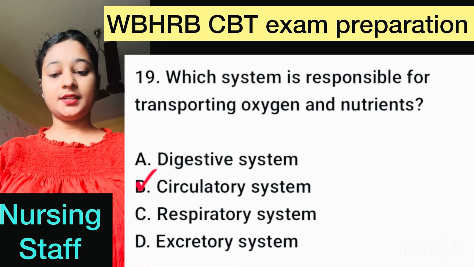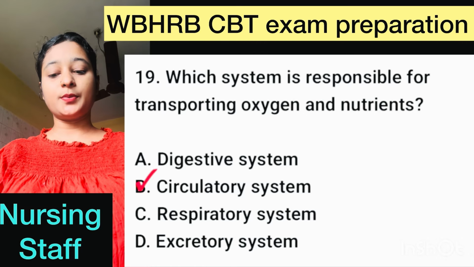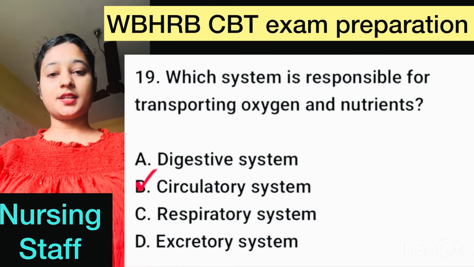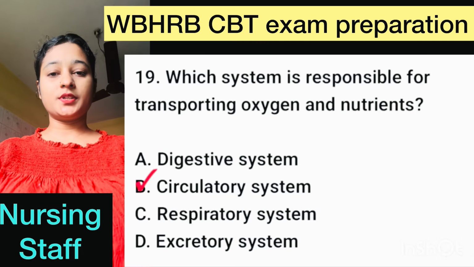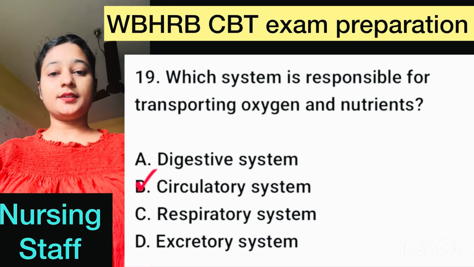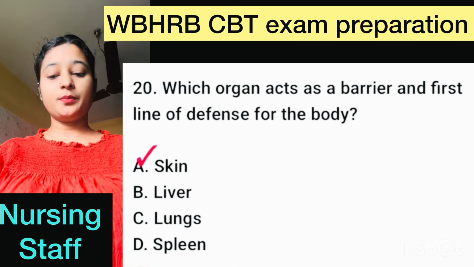Question number 19. Which system is responsible for transporting oxygen and nutrients? Here, correct option is option B, circulatory system. Question number 20.